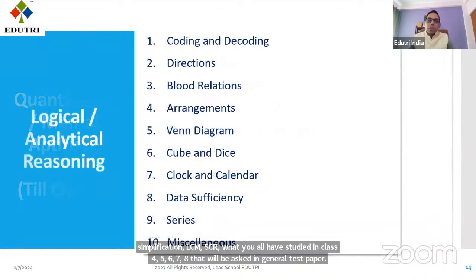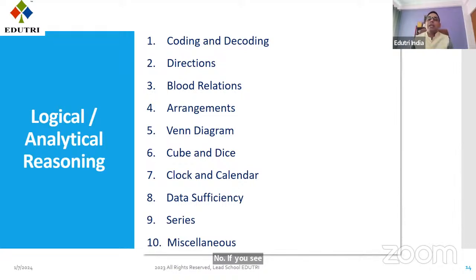Now, if you see, your reasoning part generally has very basic, very easy questions. Do not do tough questions. If you go through the mock papers which have been posted by NTA on the website, these are very easy questions. You need to only work on your speed. Content is not very tough. Only you need to work on speed, which can be managed by practicing more and more reasoning papers.